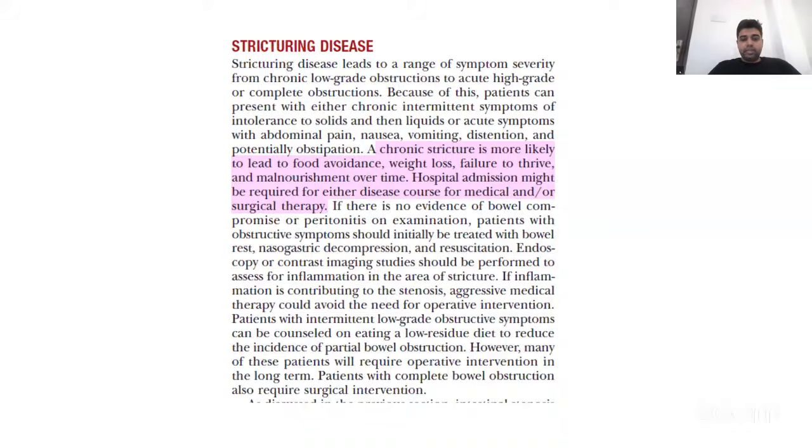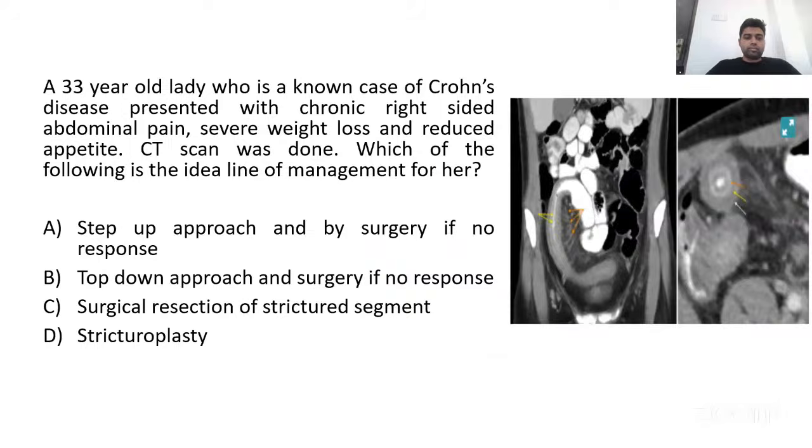Aggressive medical therapy for patients who have complications but not warranting immediate surgery. So here the answer is B, a top-down approach followed by surgery if there is no response to medical management. So directly we go with high dose of biological agents in this patient. So answer is B.